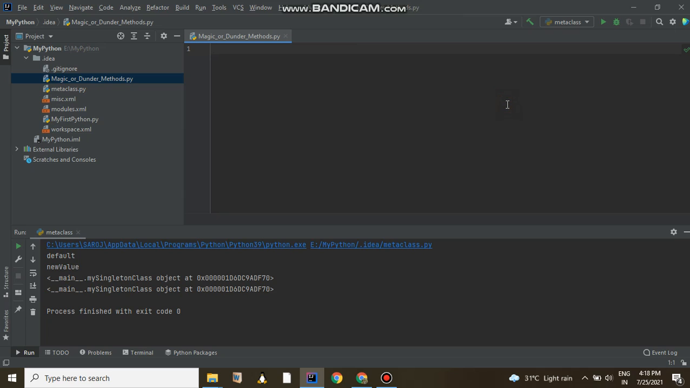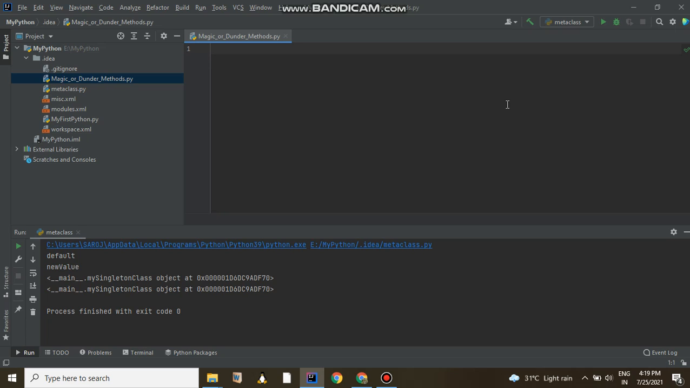So suppose you are going to create a class, or you are going to create an object of a class, for both of these you might need the double underscore call method, double underscore init method, double underscore new method. Similarly, for all other objects you will have such methods which start with double underscore and also end with double underscore.